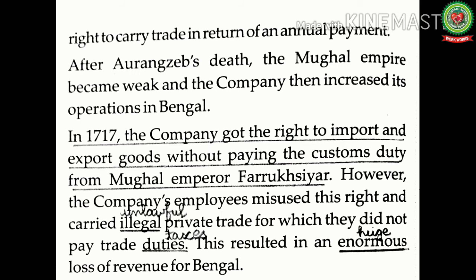And in 1717, the company got the right to import and export goods without paying the custom duty from Mughal Emperor Farrukh Shiar. Means in 1717, the Mughal Emperor Farrukh Shiar granted permission to the British authorities for tax or duty free trade with Bengal. However, the company's employees misused the right and carried illegal private trade for which they did not pay trade duties. This resulted in an enormous loss of revenue for Bengal.